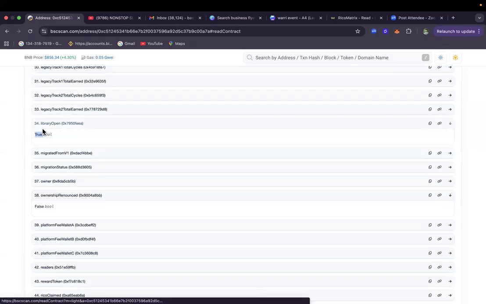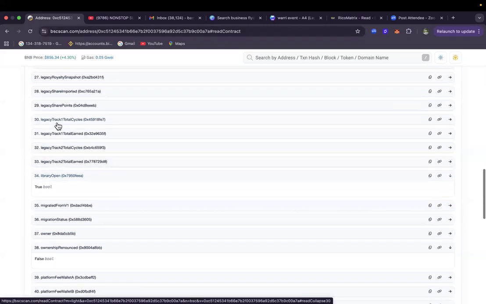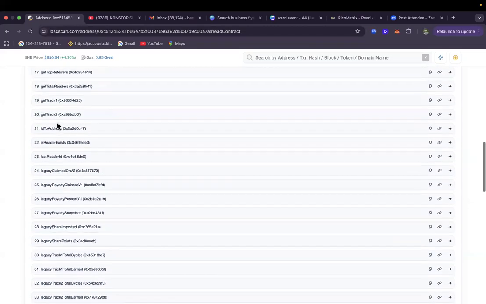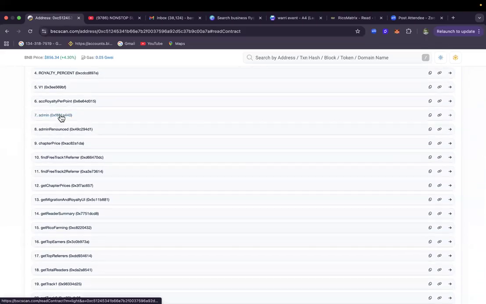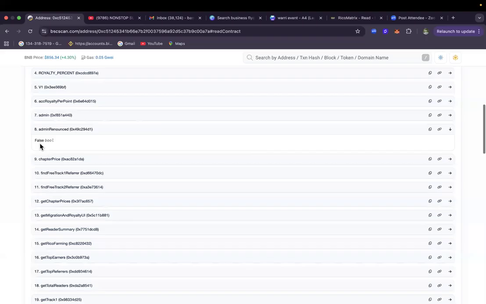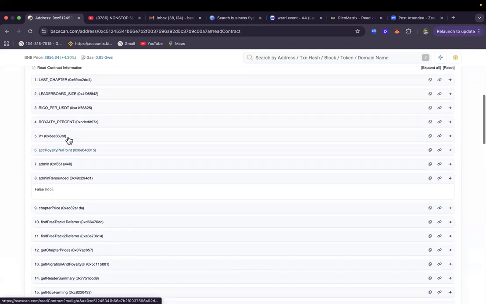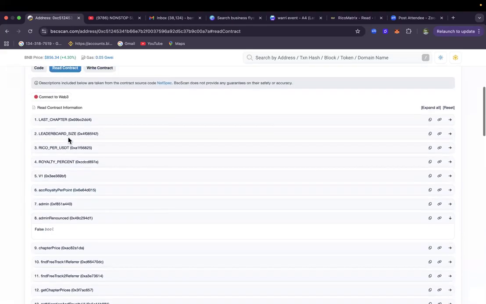And then the library open is true, which means that yes, activities are taking place. If the contract was paused, it would have been library open false. So that's to tell you that right now the contract is open and everybody can participate. Then also another thing I want you guys to check here is the admin renounced. Is the admin renounced false? So once this contract is renounced, it's going to be true. So once it's true, it means that nothing can be altered again.